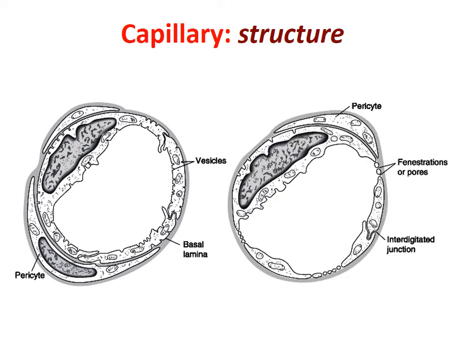So I have shown you two such capillaries having pericytes. Pericytes are isolated loose vascular smooth muscle cells which incompletely encircle the capillary and have contractile property. And on the right side of the diagram, you can also see the fenestrations. So this is the typical capillary cross section where we can exhibit the pericytes.